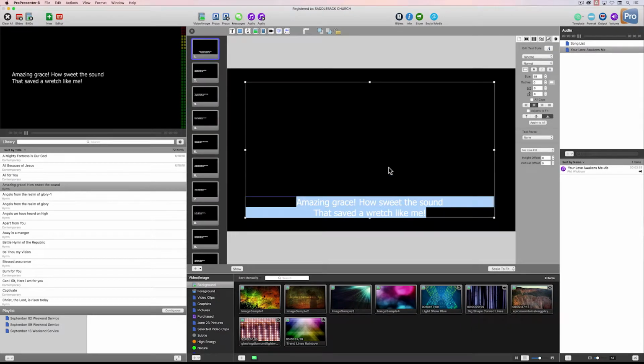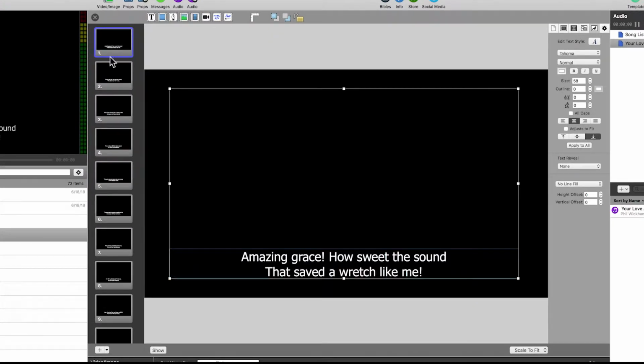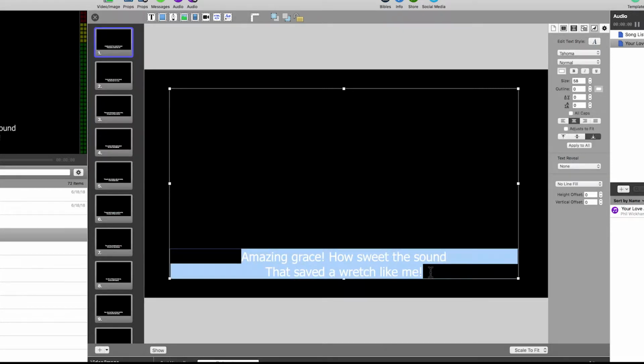And if you like this area here, or if you like where it's at, you want to take a look at a preview of that, you can click on show, and then it updates over here in the preview window and we can see where it's going to end up, and that looks good to me. With everything selected in this first slide, I can then navigate over to apply all, and it updates all the slides. Wow.